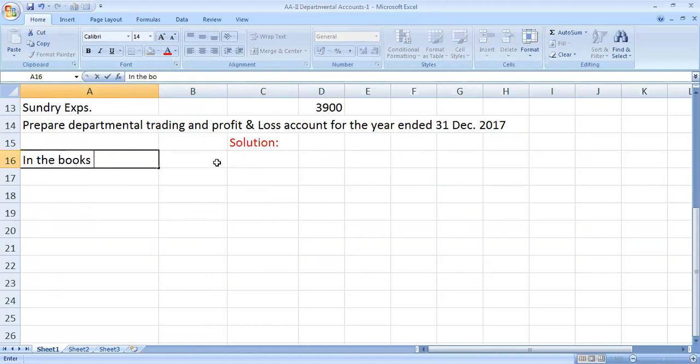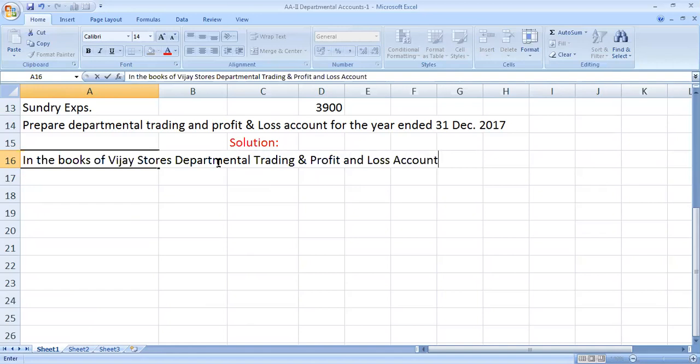In the books of Vijay Stores, departmental trading and profit and loss account for the year ended 31st December 2017.